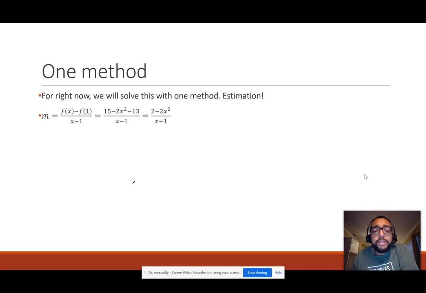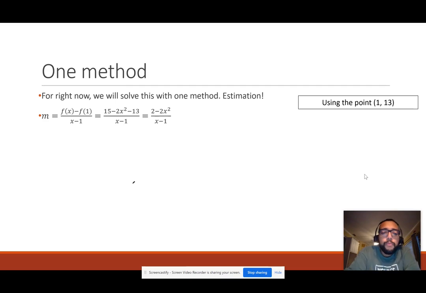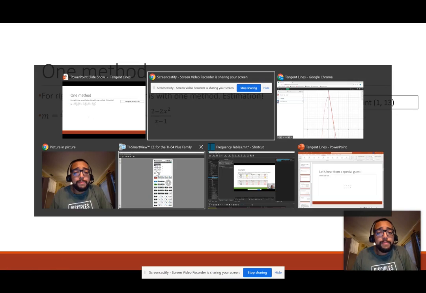So with this equation, 2 minus 2x squared, what we can do is plug in a bunch of values of x to see what is our corresponding slope. Now, I'm going to plug in values of x that are getting closer and closer to x equals 1. So in my calculator, 2 minus 2x squared over x minus 1.